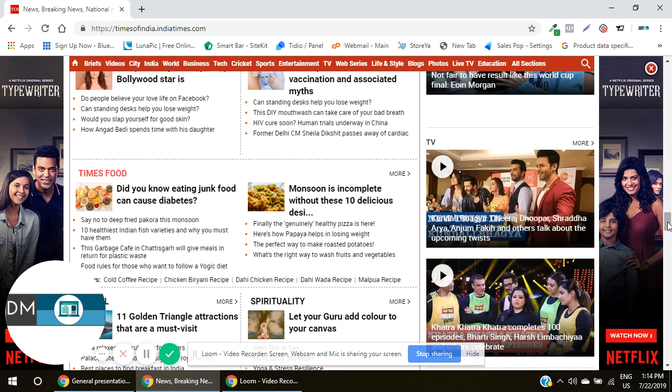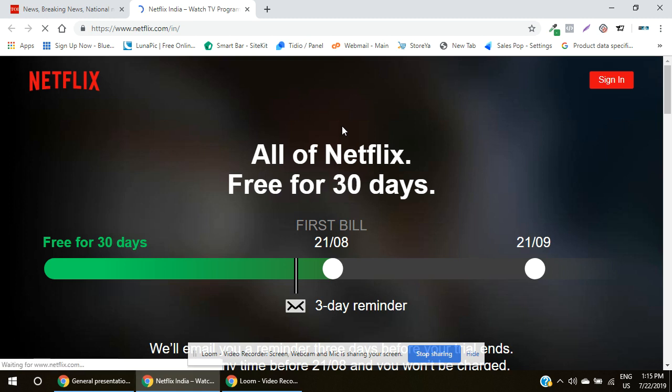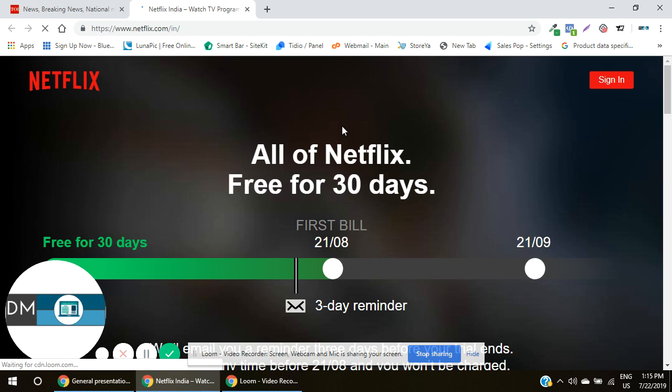You can see that it is getting depicted on the left hand side of the screen as well as on the right hand side, and it is an ad by Netflix. So this is again a Google display ad. Once I click on it, I'll be taken to the website of Netflix. So Times of India is basically making money from Google, giving the space on their website for the ads. And Google also is making money through Netflix. So ultimately, Google is making money through Netflix, and Times of India is making money through Google.